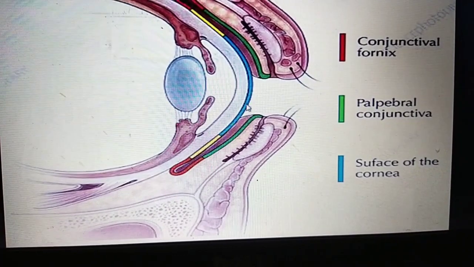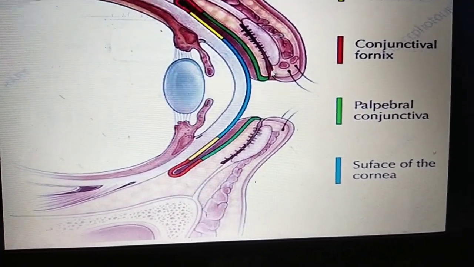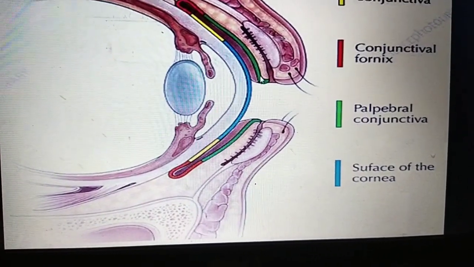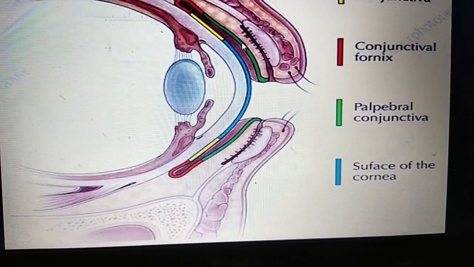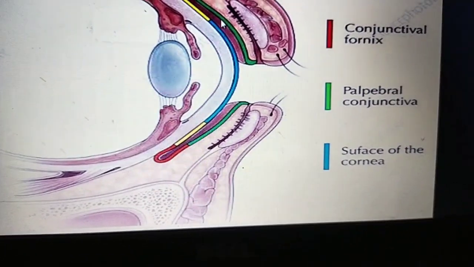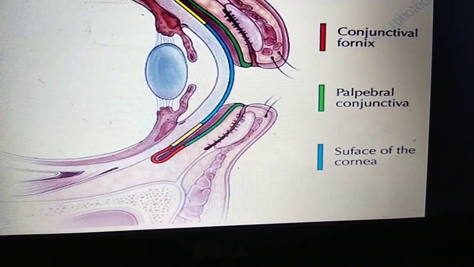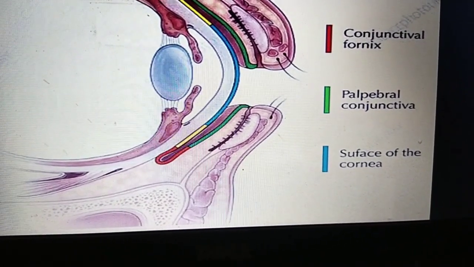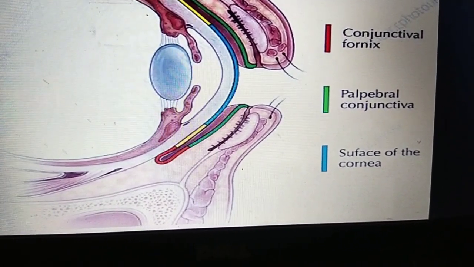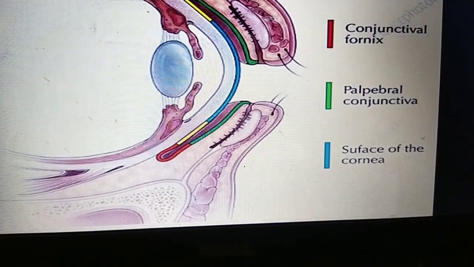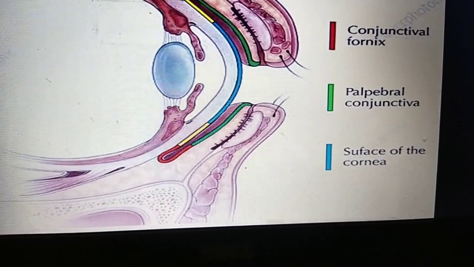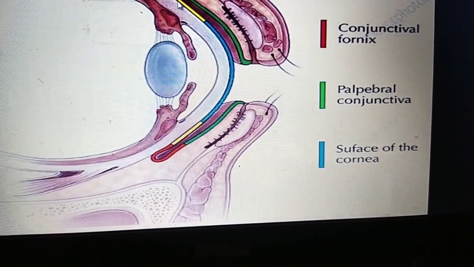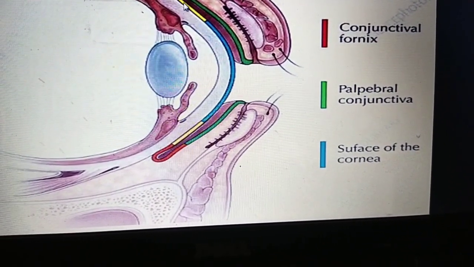Which part covers the eyelid? This part you can call the palpebral conjunctiva. And where the eyelids and eyeball are joined together, that is called the fornix. That part of the conjunctiva is called the conjunctival fornix. And this is the bulbar part of the conjunctiva.